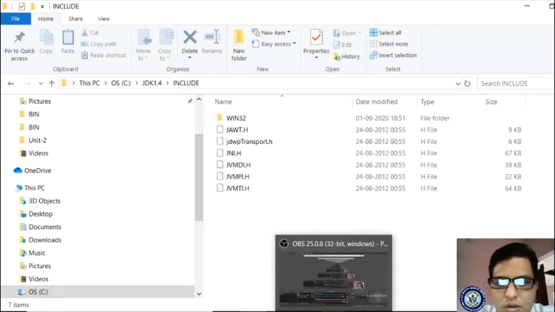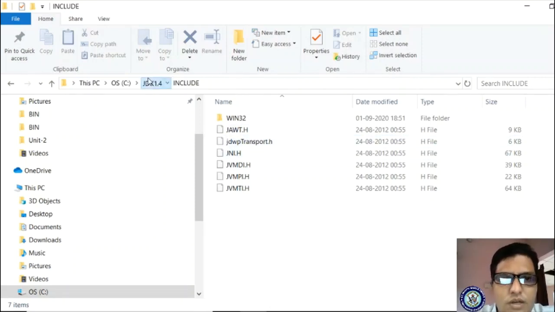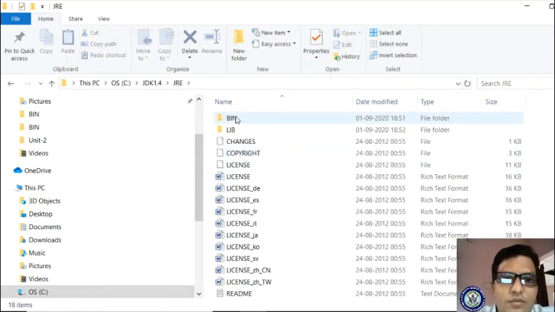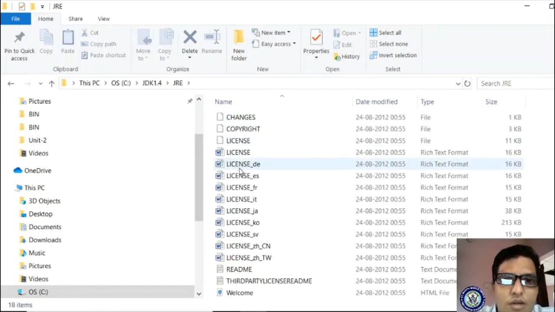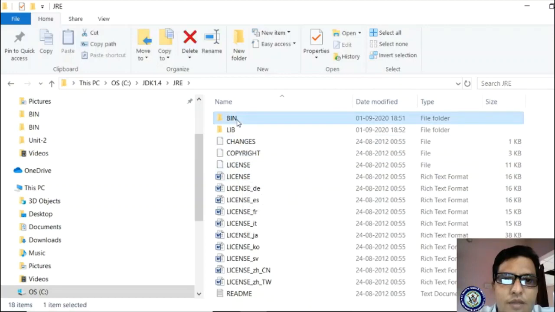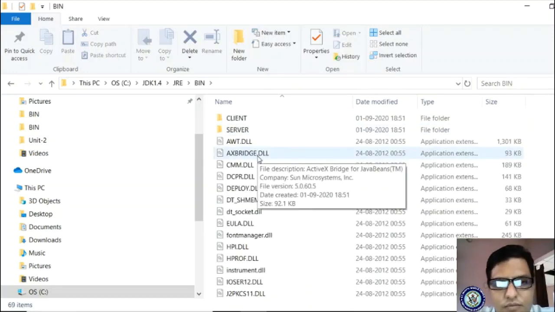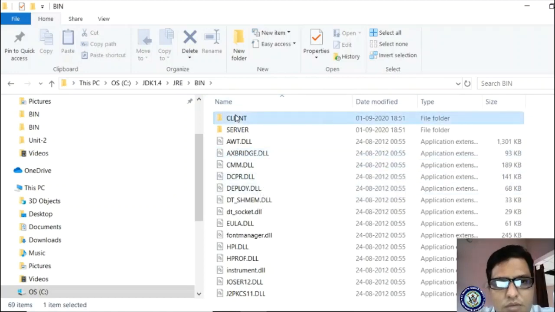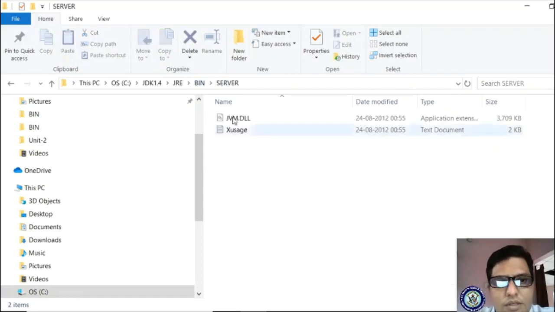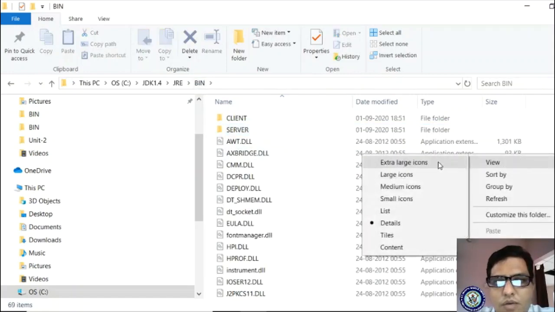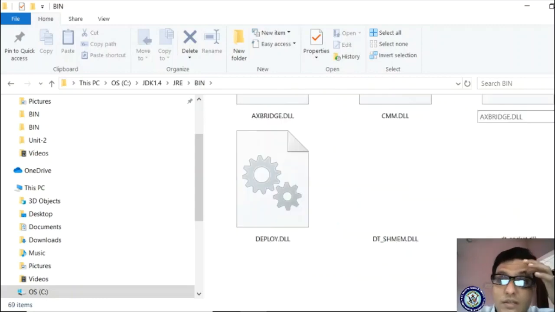Okay, so these are the folders. If you observe the JRE folder, it consists of once again a bin folder and a library folder. In the bin folder and library folder, it once again consists of other folders. Got it? So client, server, you are seeing here. Let me make the view extra large icons. So all these are the folders.